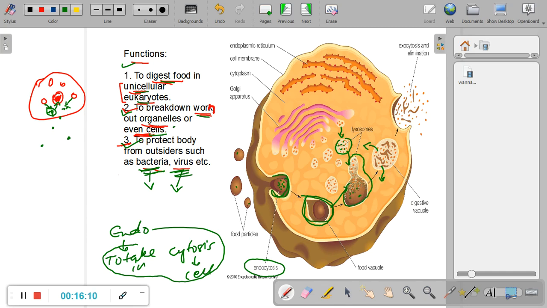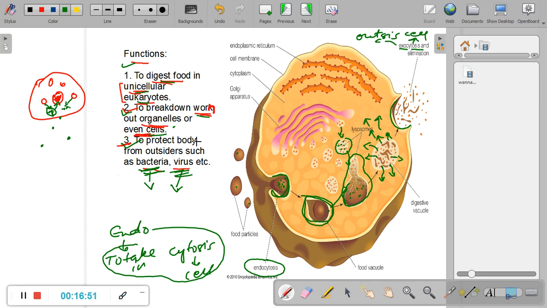This is again a vacuole. This is called the digestive vacuole. Why? Because digestion is taking place inside that. So the food vacuole and the lysosome fuse to form the digestive vacuole. Out of the digestive vacuole, the useful nutrients such as sugars, useful proteins, useful fats, get inside the body of the cell, which the cell can then use. But all the waste products are then sent out of the body of the cell by the process called exocytosis. Exo is outside and cytosis is cell, from the cell.